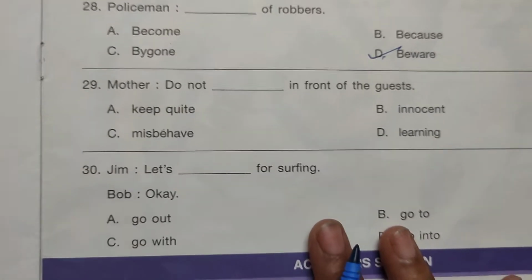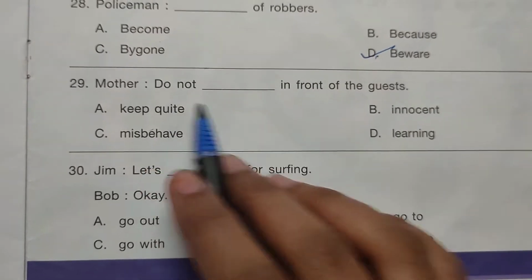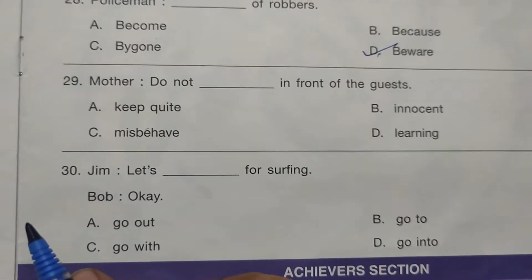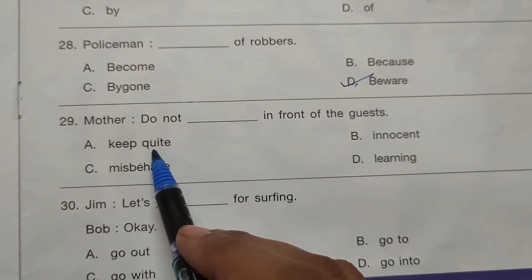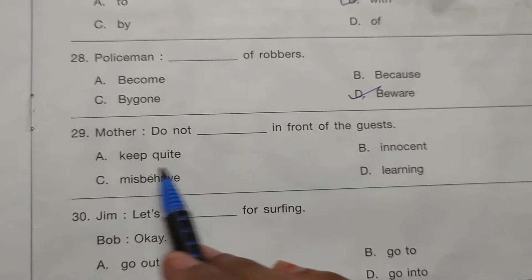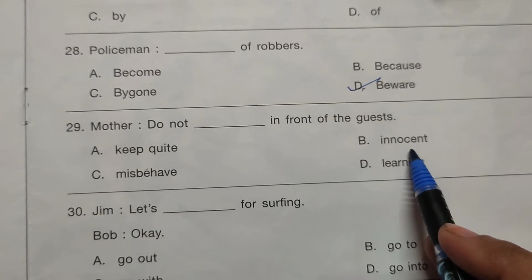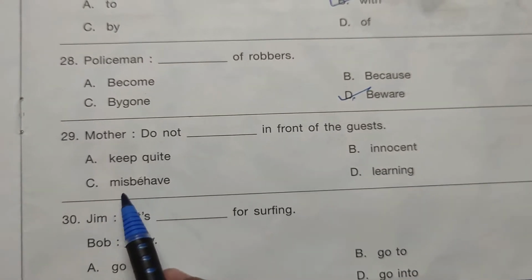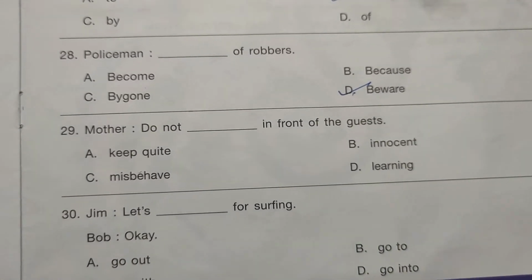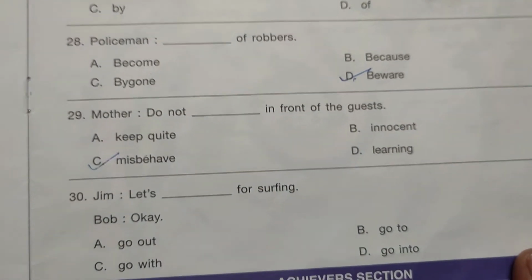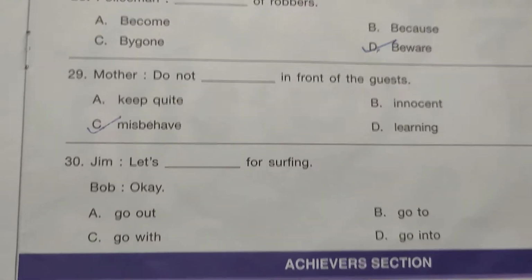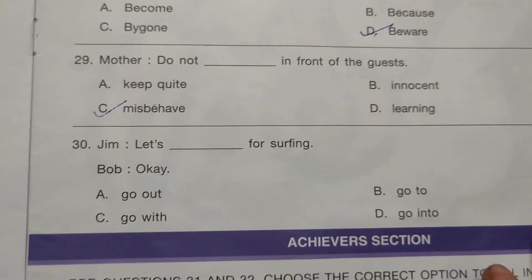Then question number 29. Mother says, do not dash in front of the guests. Option A is keep quiet, and mind the spelling of quiet. B, innocent. C, misbehave, and D, learning. And the correct answer is option C, misbehave. Do not misbehave in front of the guests.